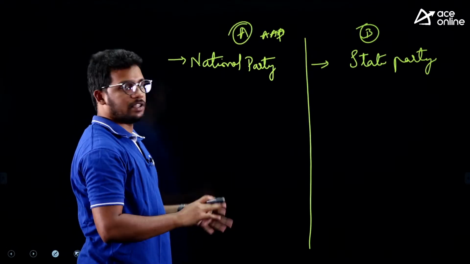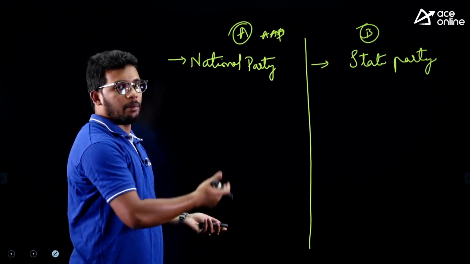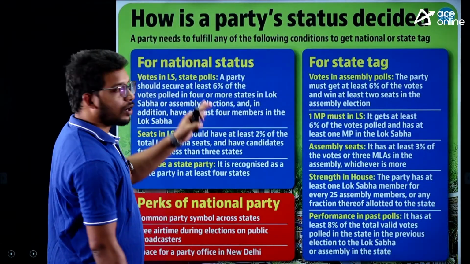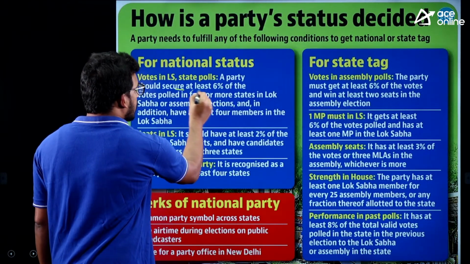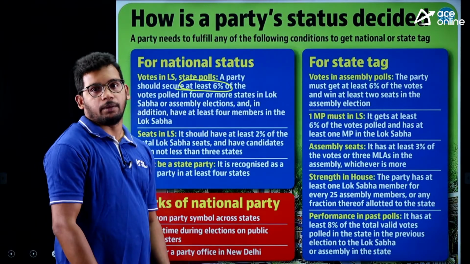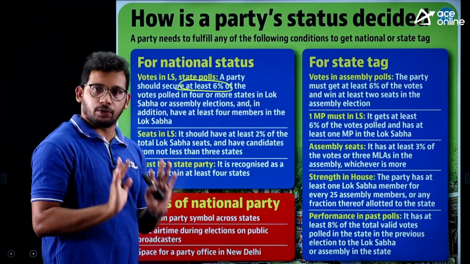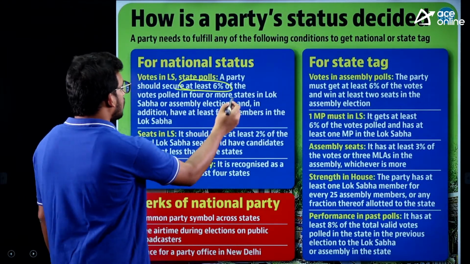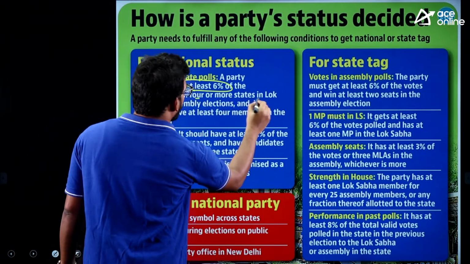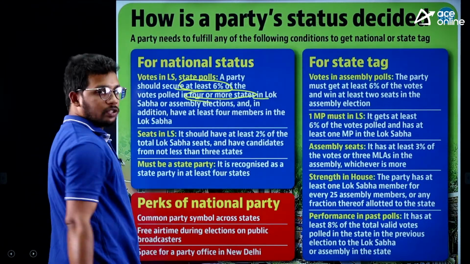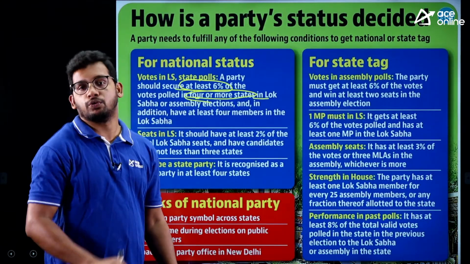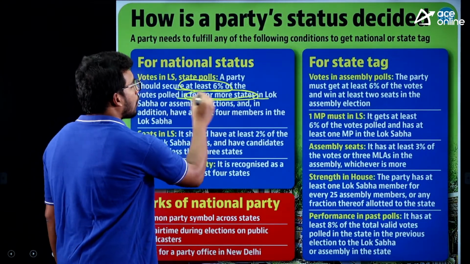I'm not taking Congress or BJP because some people may feel that I am affiliated to a party. So let's take Aam Aadmi Party, which is also a national party now. Let's see what the conditions are. So it should secure at least 6% of total polled votes. Say 100 crore, 6% means 6 crore votes they need to get at least. Along with that, these 6 crore votes should be distributed in 4 or more states. So these 6 crore votes that AAP has got should not be only from 1 or 2 states. It should be 4 or more states.